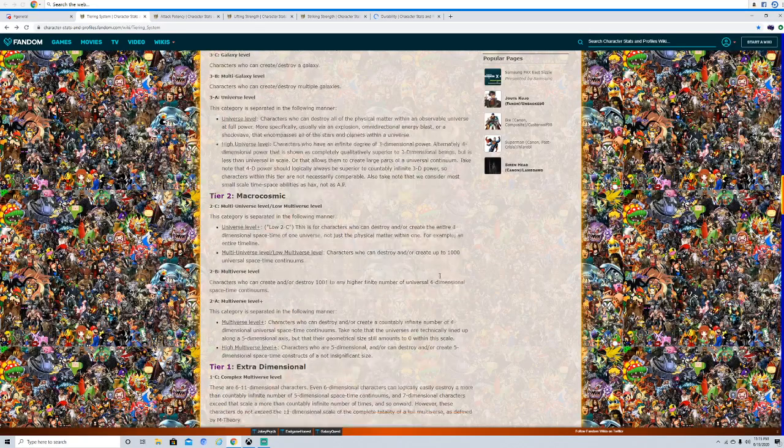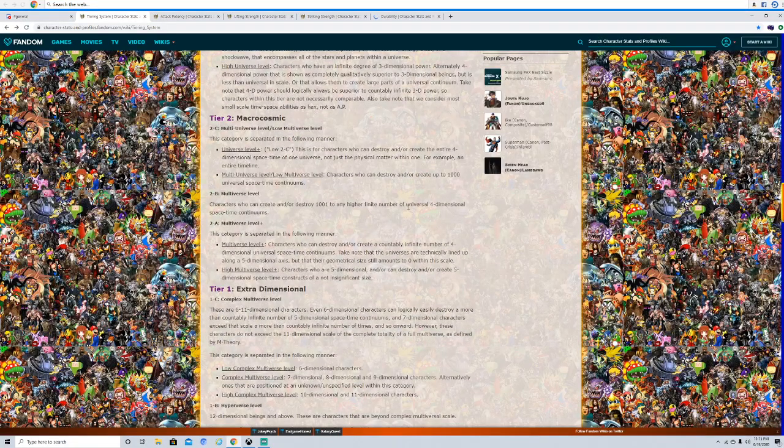So, multiversal plus, basically an infinite amount of universes. Now, I do not believe that high multiversal plus is 4D or infinite 4D. Multiversal plus basically just means an infinite amount of fourth-dimensional space-times.